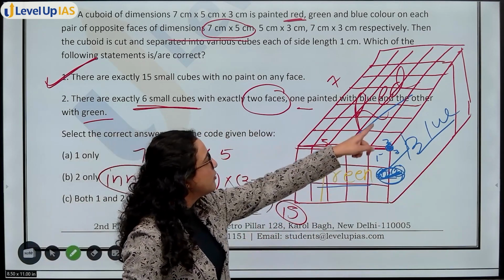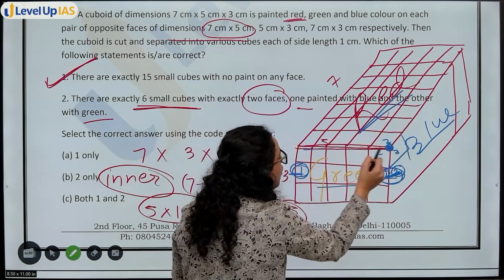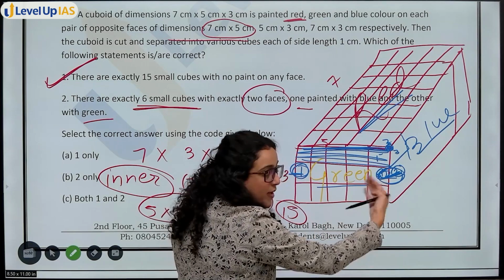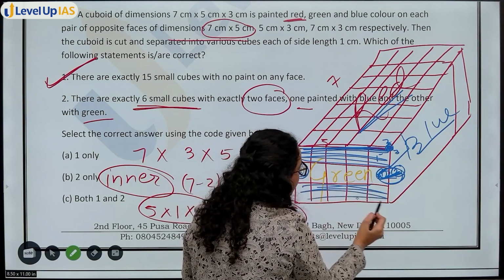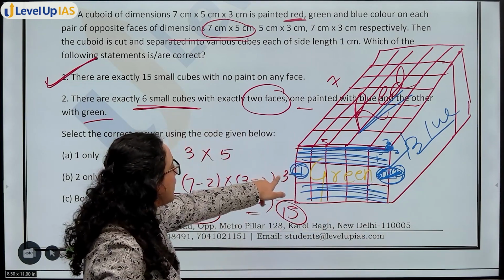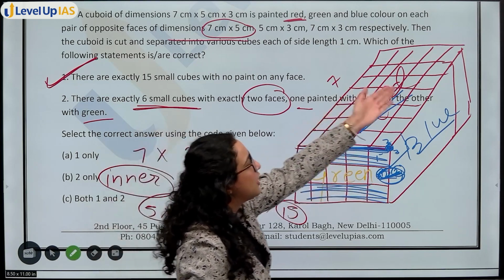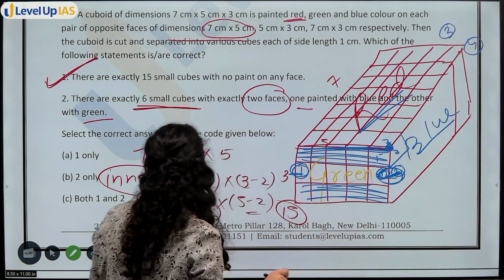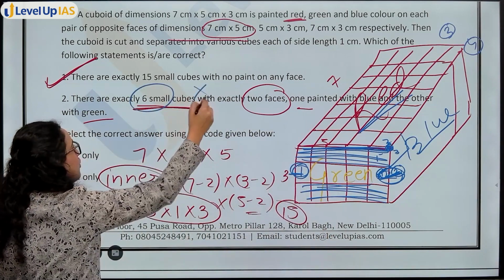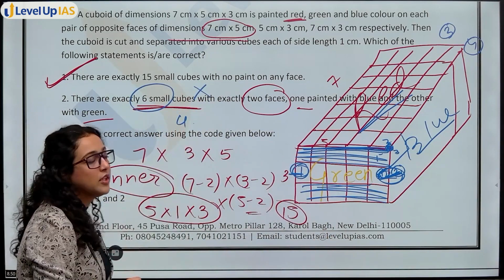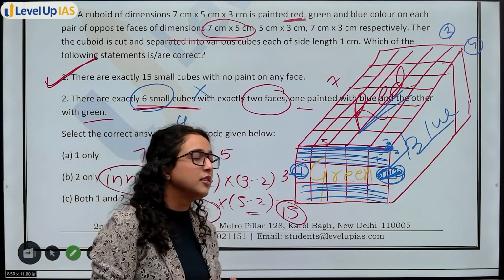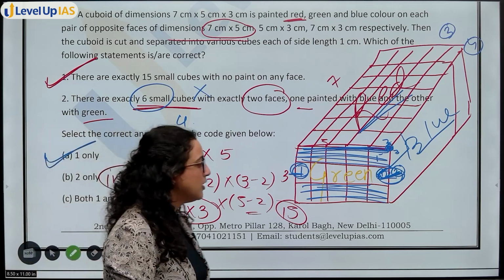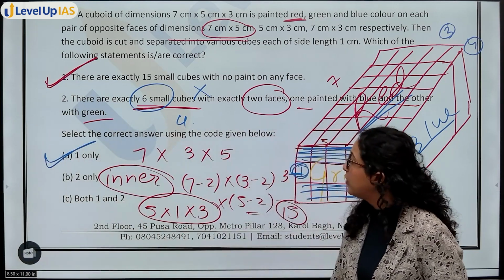So is there any other? Because यहाँ पर तो red आ जाएगा. So no cube from this side. यहाँ से कुछ भी नहीं होगा. ठीक है? Again, इधर back side will be red. So no cube from this side. Only 1 and 2 here. Similarly on the other face, 3 and 4. So in total 4 cubes will be there. So no, this is wrong. 4 small cubes with exactly 2 faces painted blue and green. So only statement 1, option A, 1 only. This will be your answer for the question.